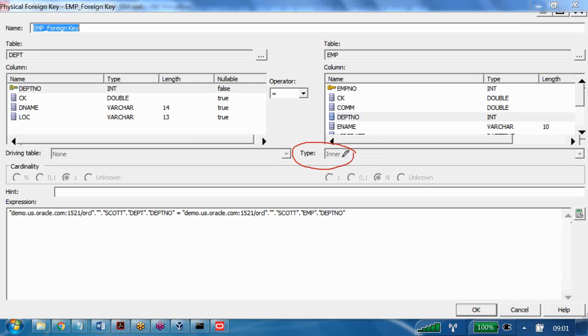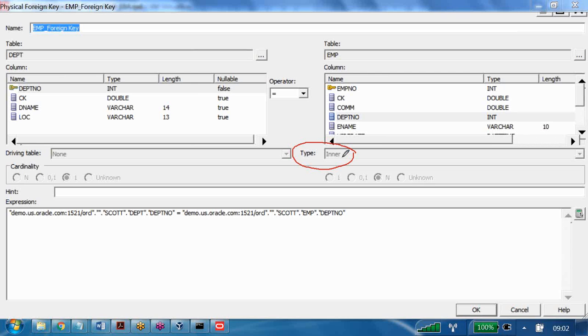It is available as inner only and it is disabled. That means in the physical layer, can you create an outer join? No, only inner join is possible. In the physical layer we can always create only equi-join.